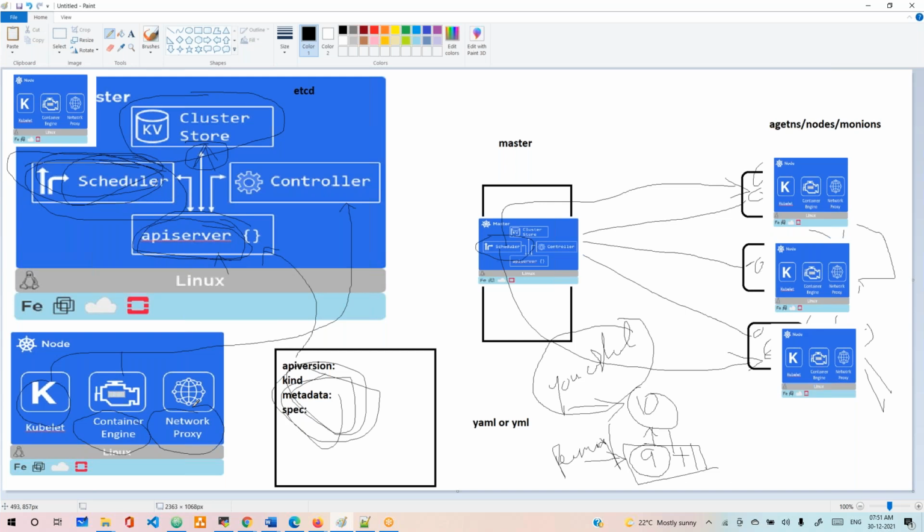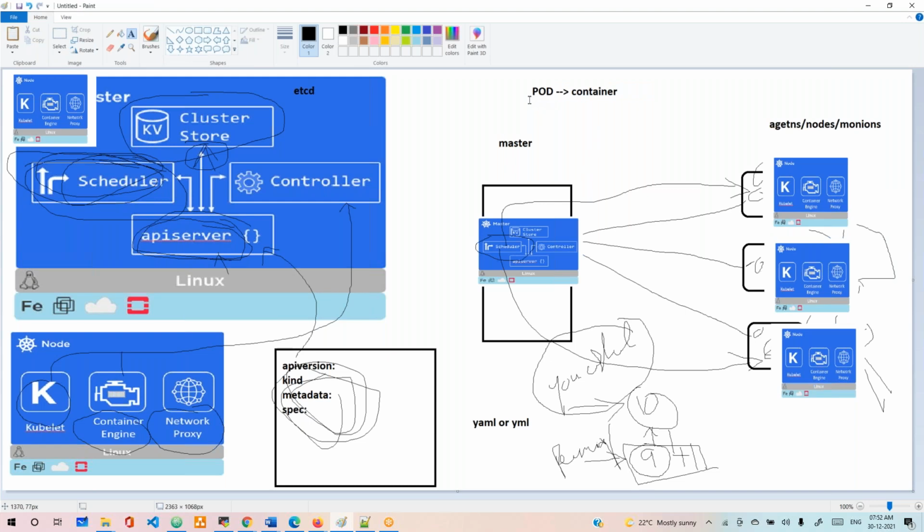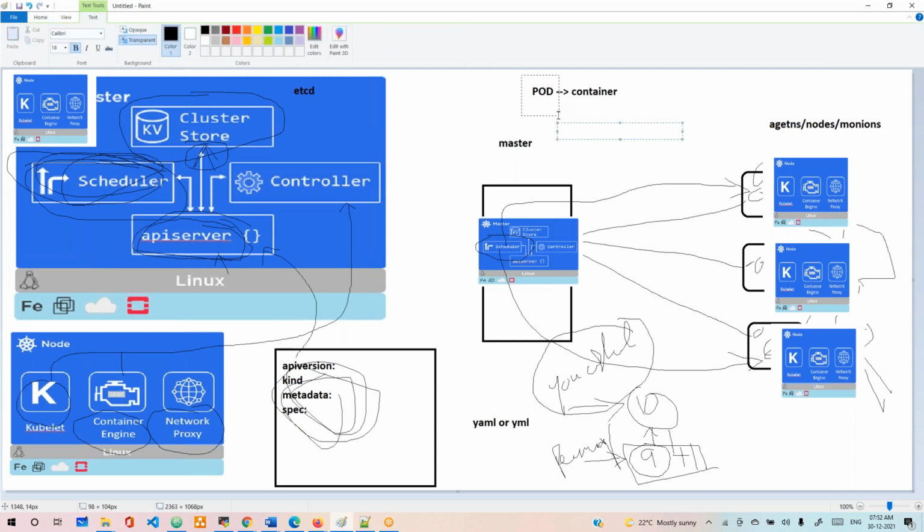In this terminology, we are not calling it a container basically. In Kubernetes terminology, the application runs as a pod. What is the terminology we are using? Pod. Pod is equal to our container. Think about it that way. But in a pod, not only one container, we can run multiple containers also. In a single pod, multiple containers can run. Inside the pod, a container runs.